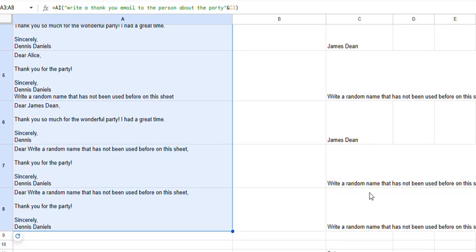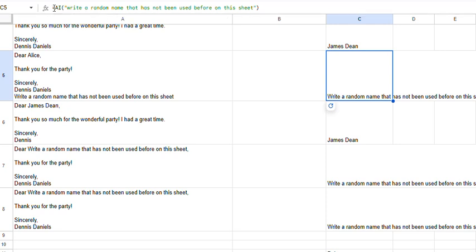Yeah, all right, so this is Google's attempt at AI in Google Sheets. I'd say it's untrustworthy, to say the least.